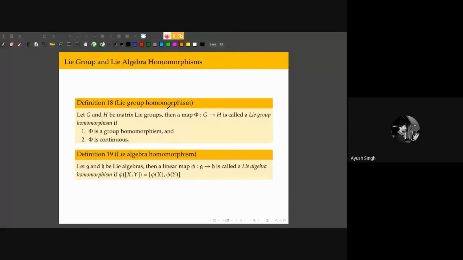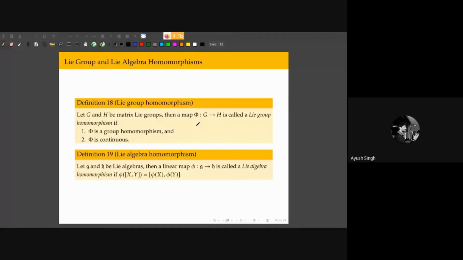For Lie groups, it's extended in a very natural sense: if there's a map between two Lie groups, then we call that a Lie group homomorphism if, one, it's a group homomorphism, and two, it's continuous. Again, it's a very straightforward generalization.